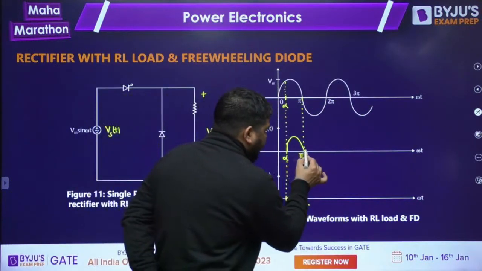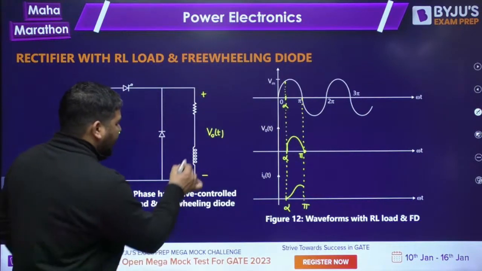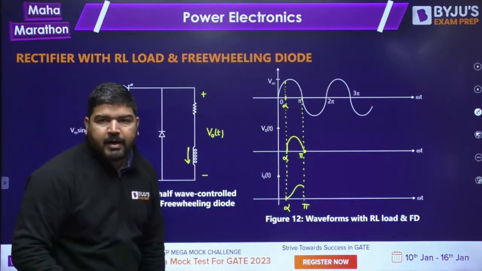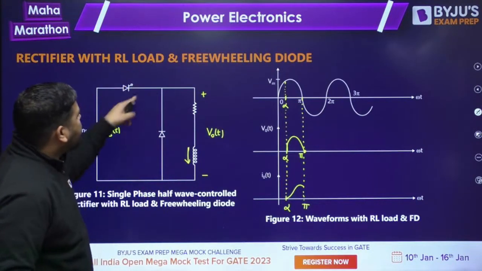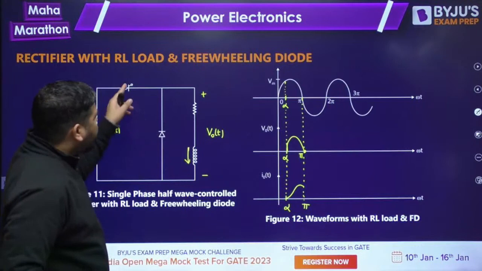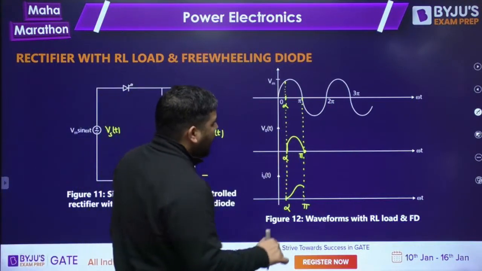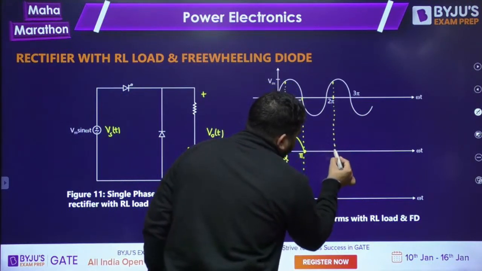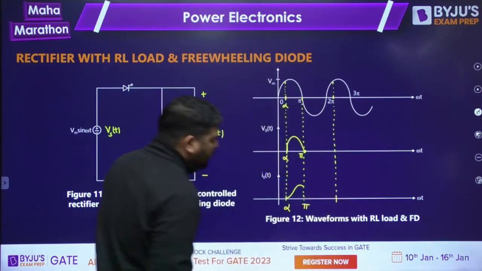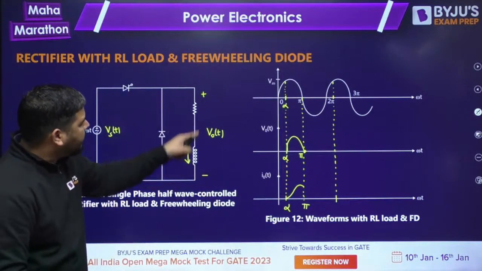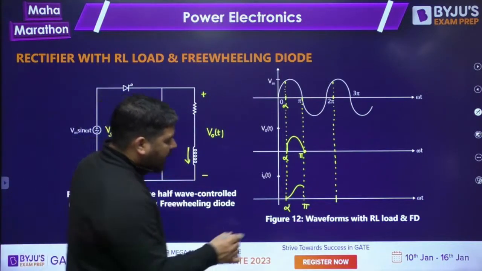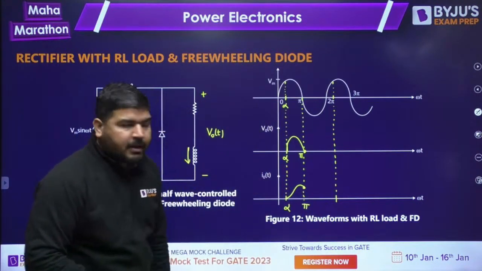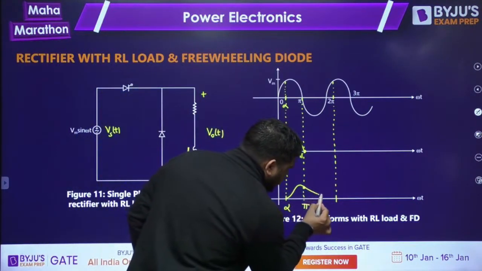Now what will happen after pi? After pi, whatever current has built up in the inductor, the freewheeling diode will provide the alternate path and the thyristor has to turn off. So after pi, the thyristor will turn off, and up to 2 pi plus alpha the thyristor will remain off. So up to 2 pi plus alpha, this current will decay via an exponential relation. Whatever this current is, it will act as an initial current, and it will decay like this.